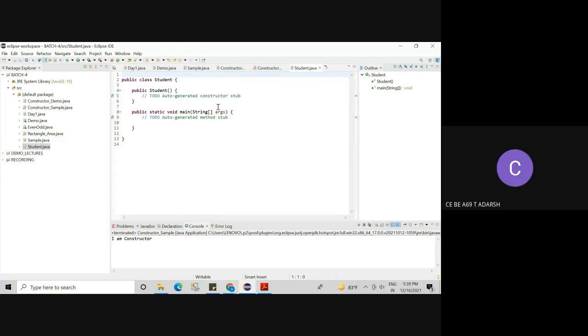This constructor created would be user defined, right? Because if you are writing that constructor in your program, then it is user defined only. If you are not writing, then compiler will give default constructor. But don't think that constructors are of two types, default and user defined. I will come to that, what are the types of constructors. Now what we will do, we are creating one class.